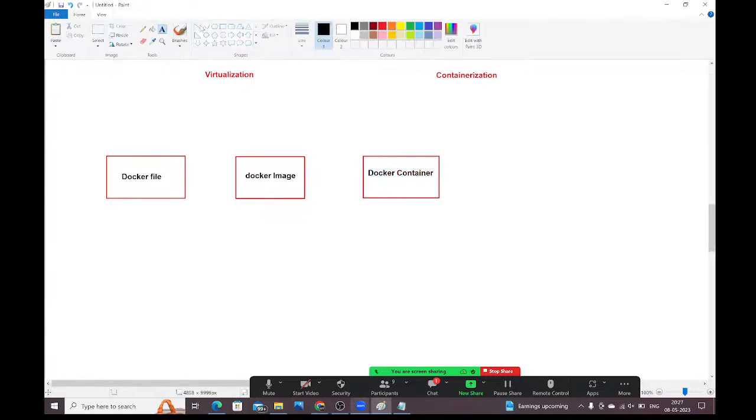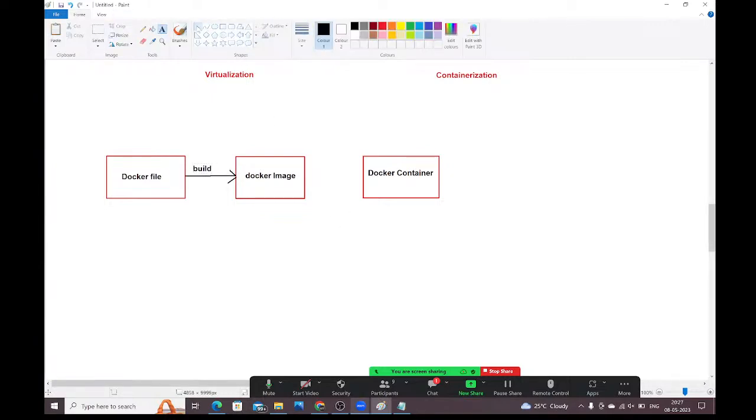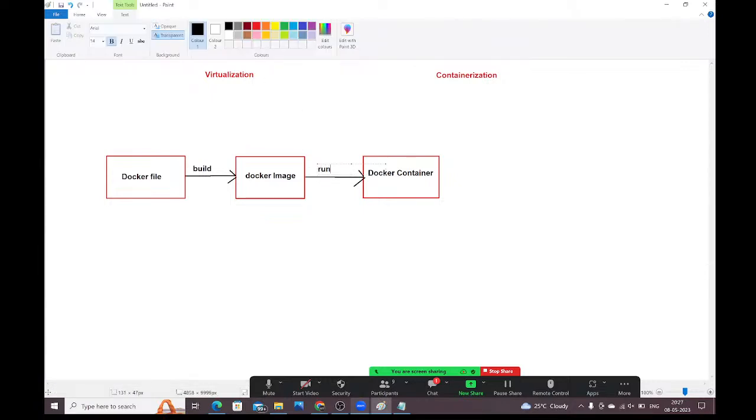If you have the Docker file, from that Docker file we are going to build the Docker image. You need to run the Docker image to start the container. This is the architecture. Like this, it will work.